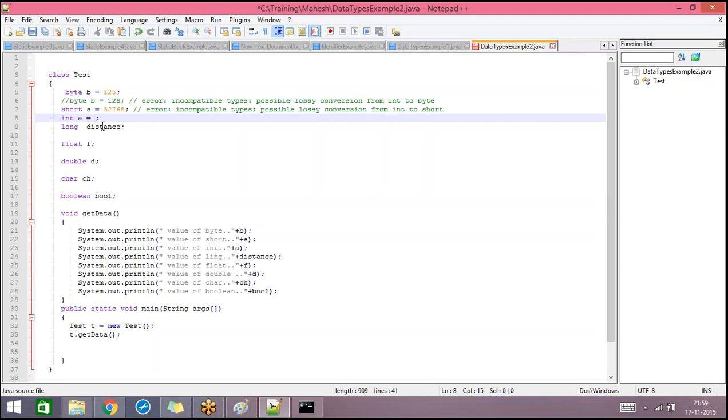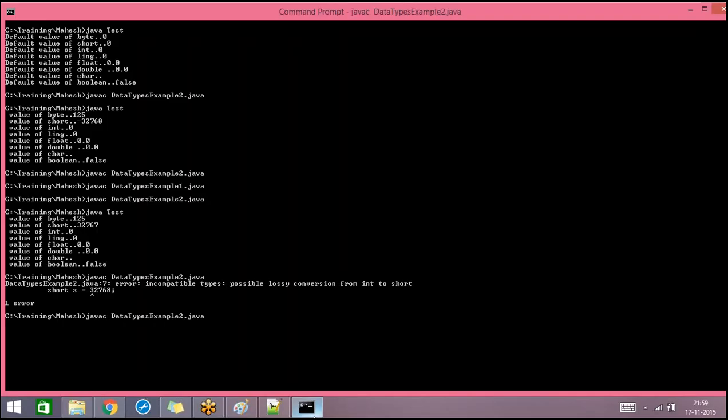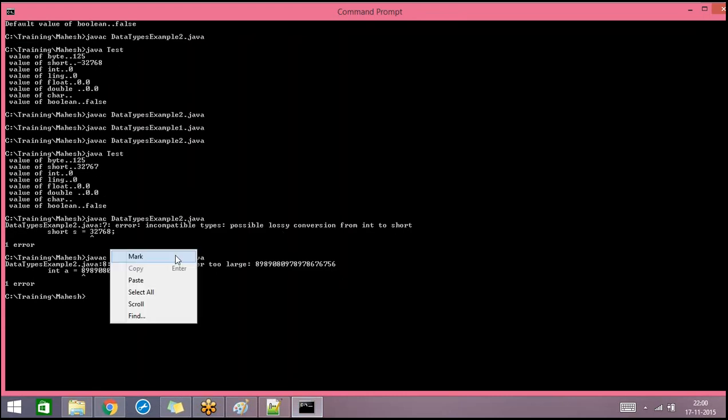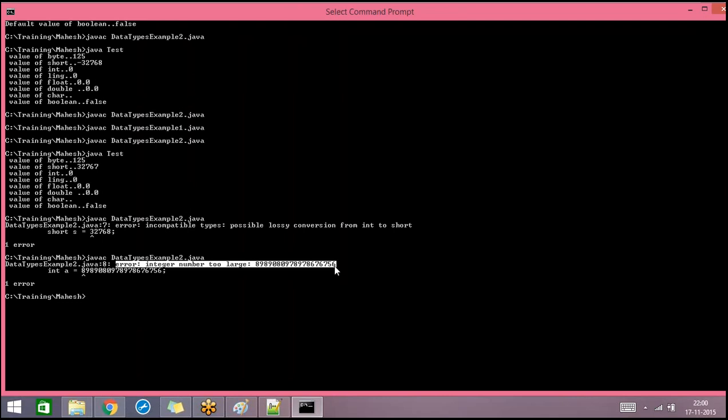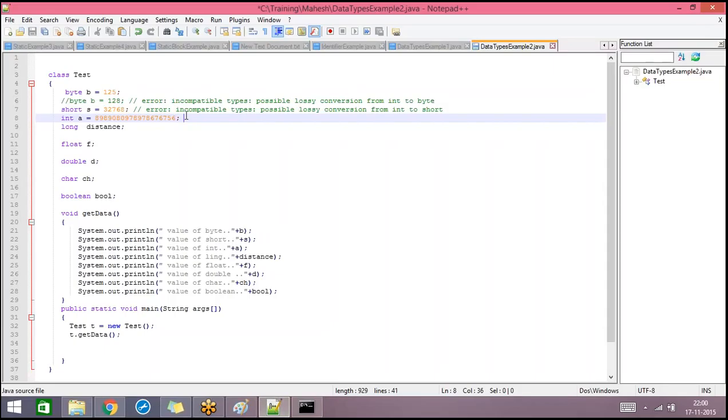And let's see. The maximum range of int and long is very big. It says integer number too large. You can just check the exact minimum and maximum values for int and long. And for the long data type, we can assign this lengthy number, and you can add some more digits also.